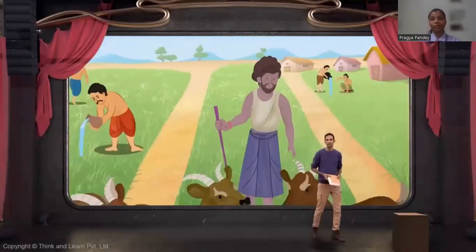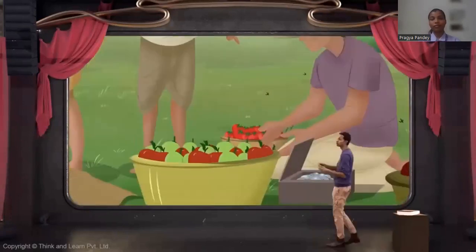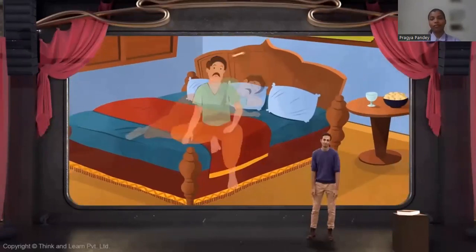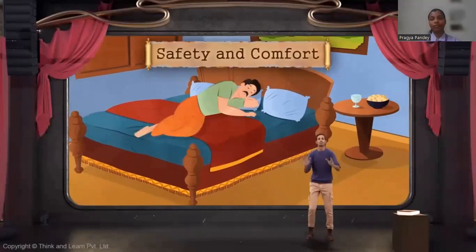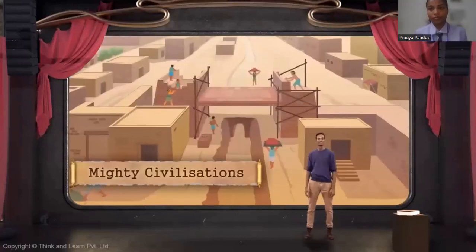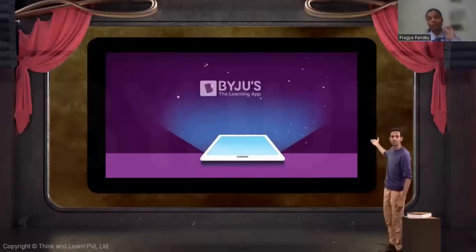Eventually, people saw the benefits of agriculture. It gave them a more regular source of food, source of income, as well as comfort. And what more can humans ask for if you give them comfort? Safety and comfort. Chasing them have brought us from the hunter-gatherer life to mighty civilizations already. The whole point of scientific and technological progress, even today, is so that we can live safer, easier, and lazier. You don't have to walk to the library to learn anything these days. You just watch a video on your tablet or your screen and be done with it.